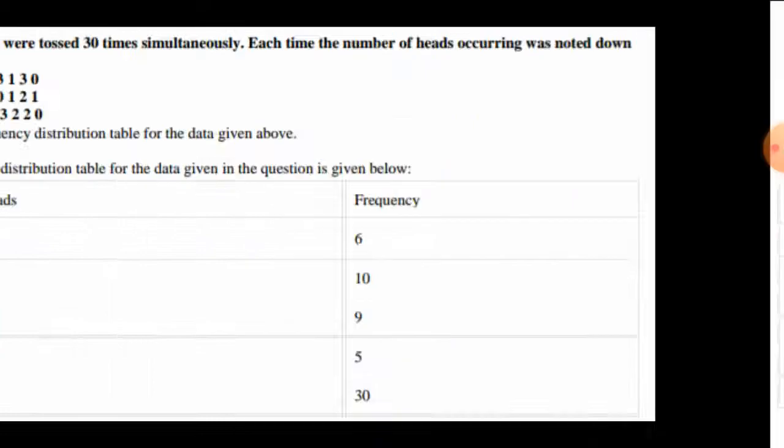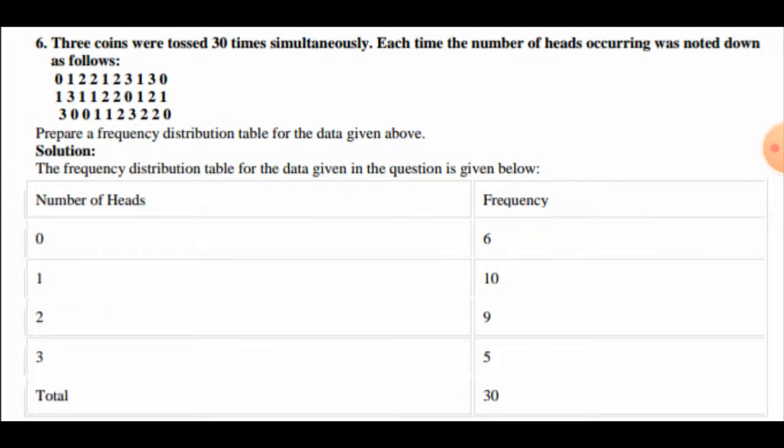Now after this, see the next question. In question number 6, 3 coins were tossed 30 times simultaneously. Each time the number of heads occurring was noted down as follows. So a coin was tossed 30 times. So we have to prepare a frequency distribution table for the given data.